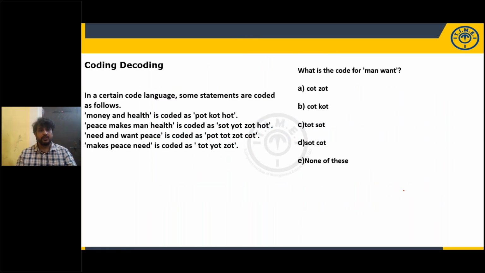This is the coding decoding model, which they are giving in prelims as well as in mains. This model they are giving in prelims as well as in mains. Sample example. Please take a screenshot.